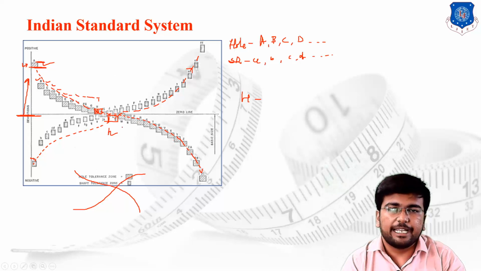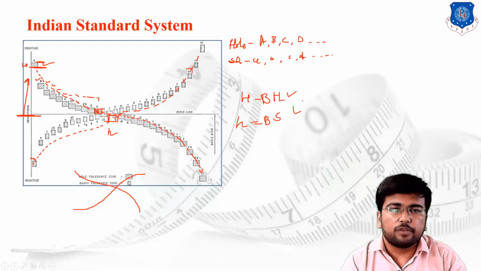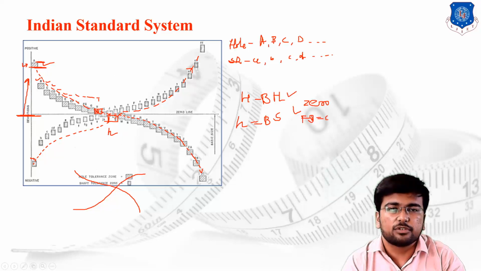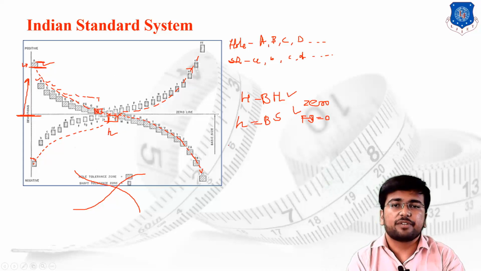The capital H is known as the basic hole and the small h is known as the basic shaft, because in the basic hole and the basic shaft, one of the limits of the hole or the shaft will be 0. So I can say that if one of the limits is 0, the fundamental deviation is also 0, because we have discussed the fundamental deviation.